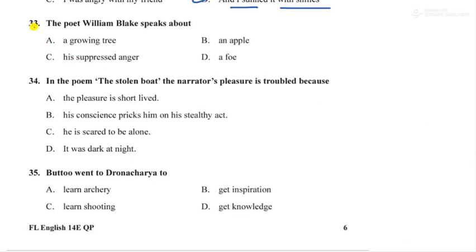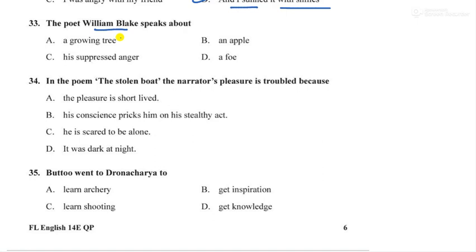Next, question number 33. The poet William Blake speaks about. So this you have to remember, the poet names as well as the authors' names of all the prose and poetries. Because they have given William Blake, now if you don't know the poem name, you can't write the answer, right?